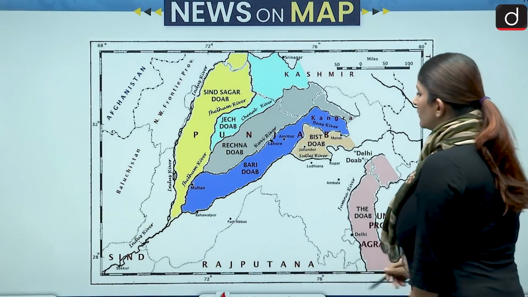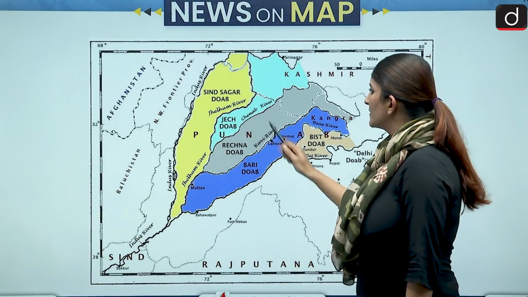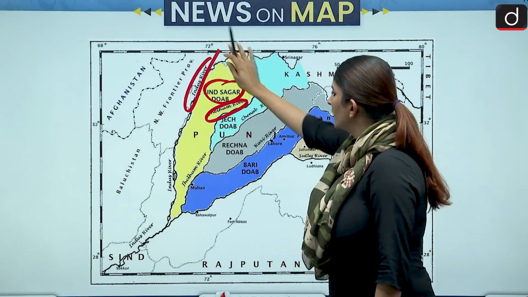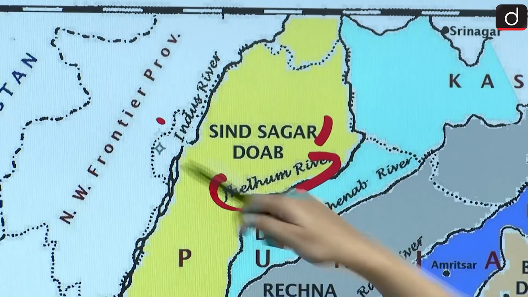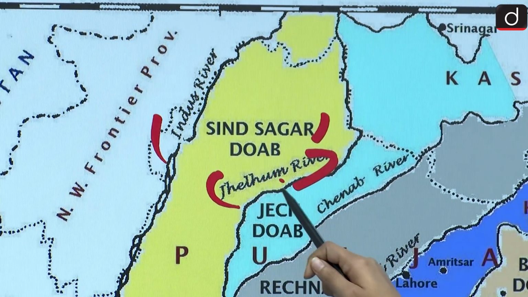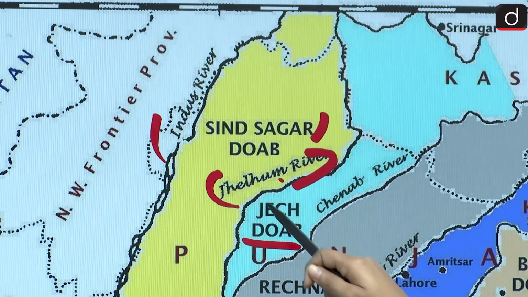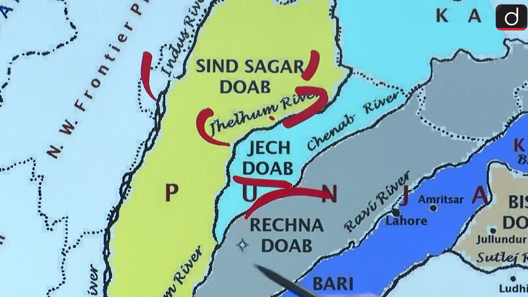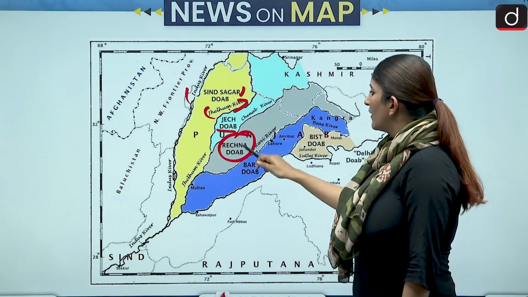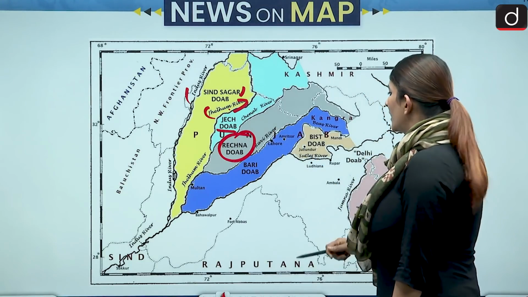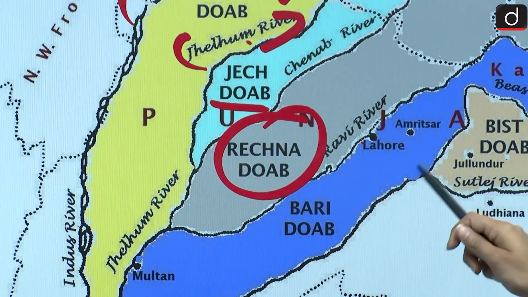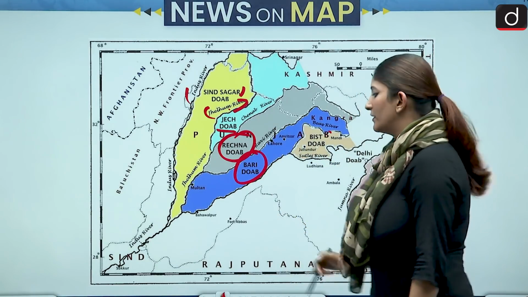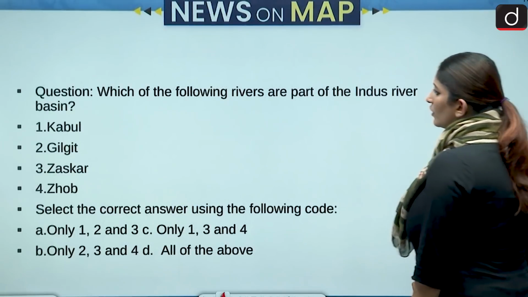But let's see what the doabs are. Sindh-Sagar doab is between Jhelum and Indus. Then between Jhelum and Chenab, we have the JH doab: JH, Jhelum, J-E, Chenab, like this. Between Chenab and Ravi, we have Rechna: R for Ravi, C-H-E for Chenab, Rechna. And then between Ravi and the Beas River, we have the Bari doab. So this is the way that we are going to cover. Let's move forward and talk about the next one.